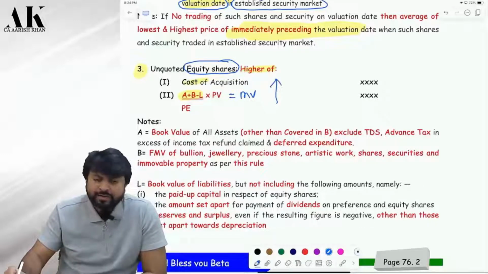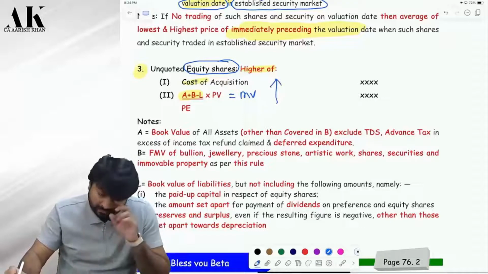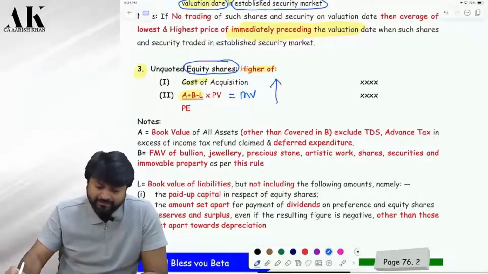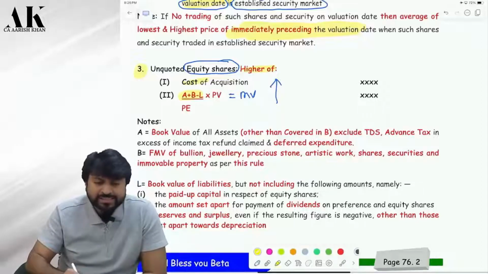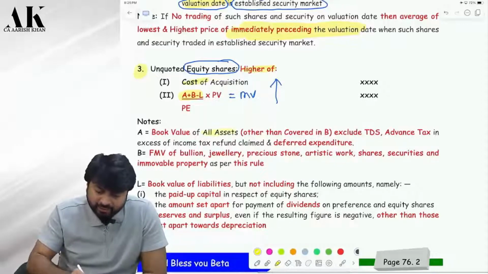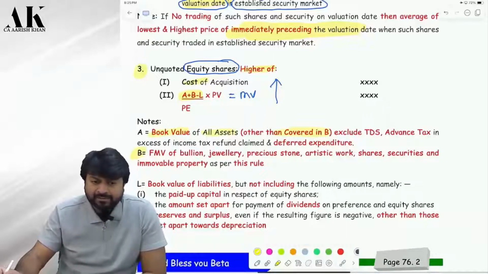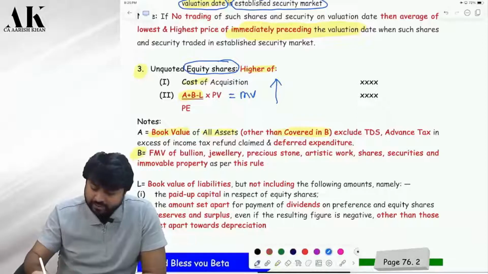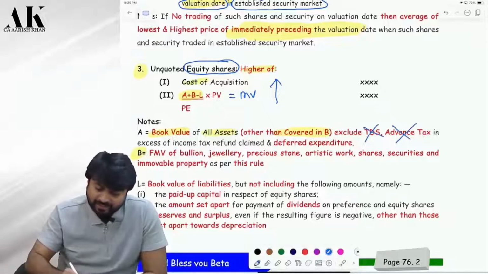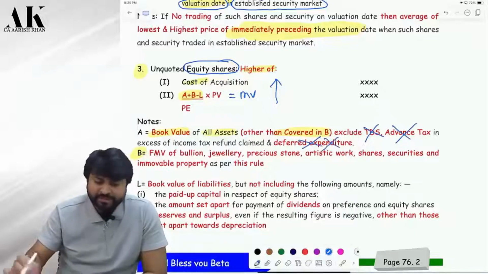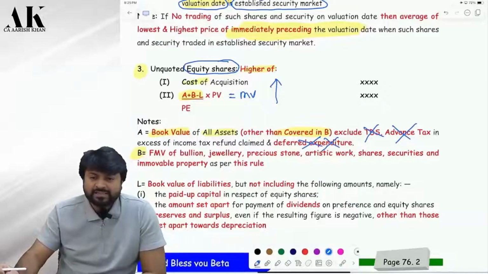Now how to determine market value? Check. A plus B minus L divided by PE into PV. Now what is A? Come below. A includes book value of all assets other than B items. But that will exclude TDS and advance tax. Do you remember that? And that will also exclude deferred revenue expenditure, that is fictitious assets. Okay.